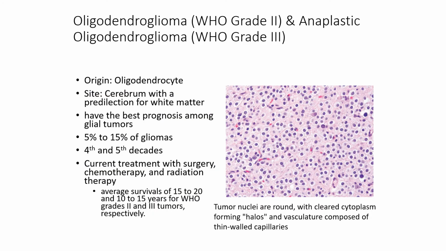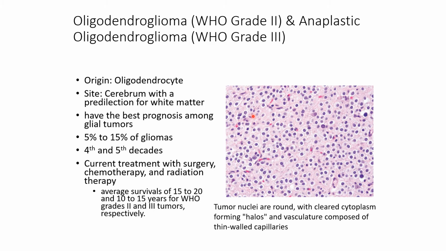The next type of gliomas is oligodendroglioma. They can be grade 2 or grade 3. They are originating from the oligodendrocytes. They usually affect the cerebrum with a predilection for the white matter, and they have the best prognosis among the glial tumors.